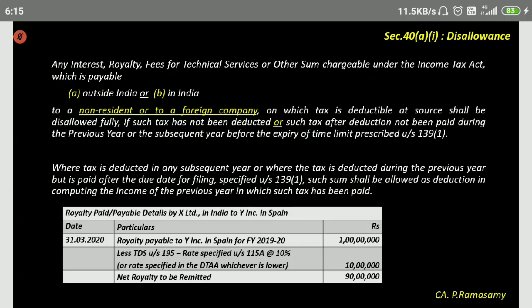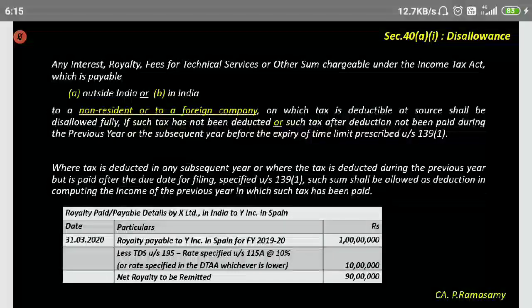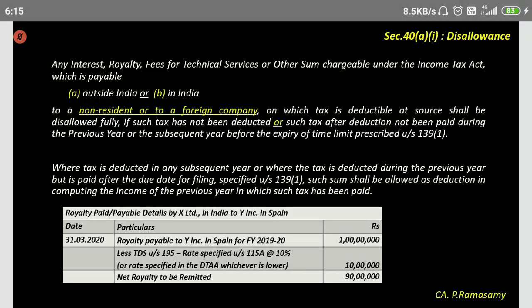If the Indian rate of tax is higher and the rate of tax mentioned in DTA is lower, we'll adopt whichever is beneficial to the assessee, whichever is lesser. In this example, 10% is accepted as the lower rate, so 10% is being deducted in lakhs. I think I've told you what is DTA, double taxation avoidance agreement.